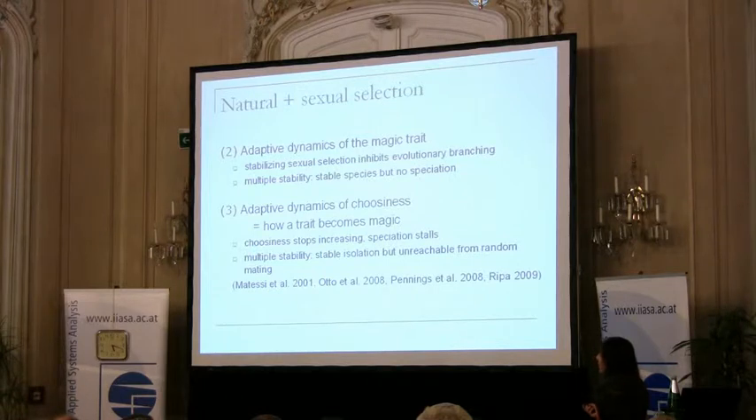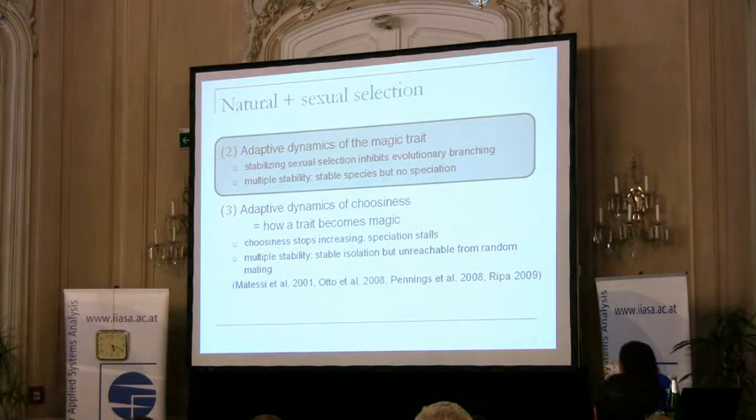So, well, these authors have looked at the problem, and the conclusion is that choosiness can stop increasing at an intermediate level, so speciation can start up, but then it stalls and does not go to completion. And again, there is a multiple stability. It is possible that full isolation, the existence of two species is stable, but it is an equilibrium which is unreachable from random mating, so we can never get there. Speciation stalls.